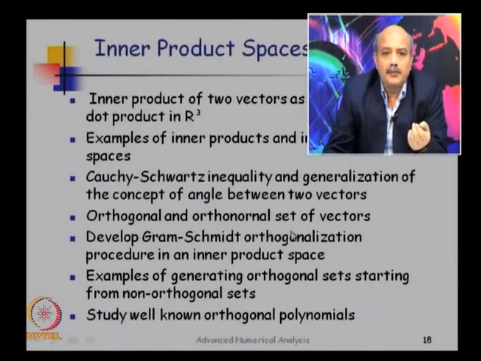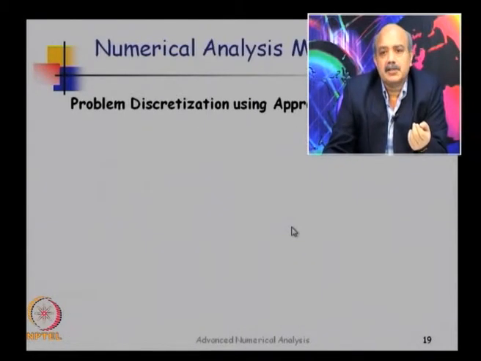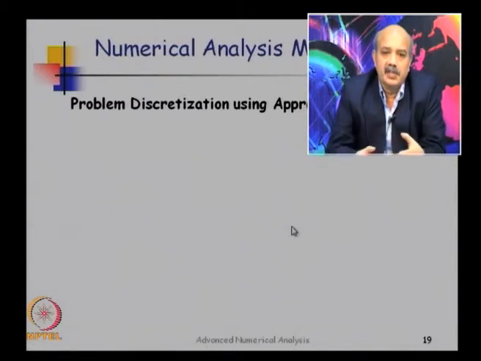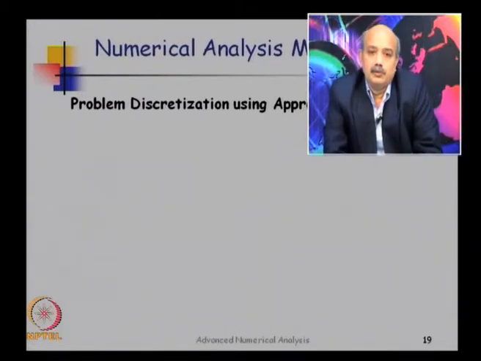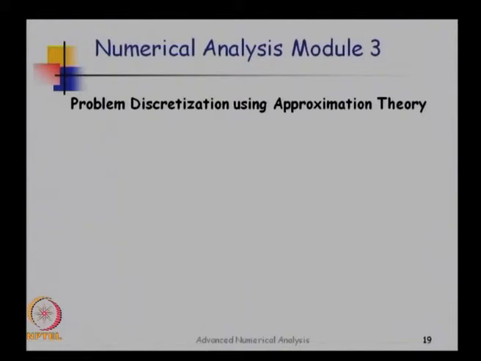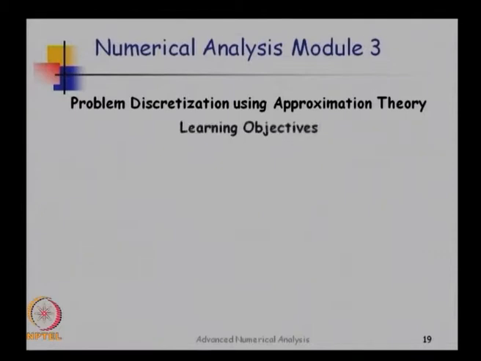So from inner product spaces we then move on to the third module. Now this is going to be a very important module in this course, I would say the heart of this course. How do you discretize a problem using approximation theory? As I told you in the beginning, it is often not possible to solve a given problem in its original form.